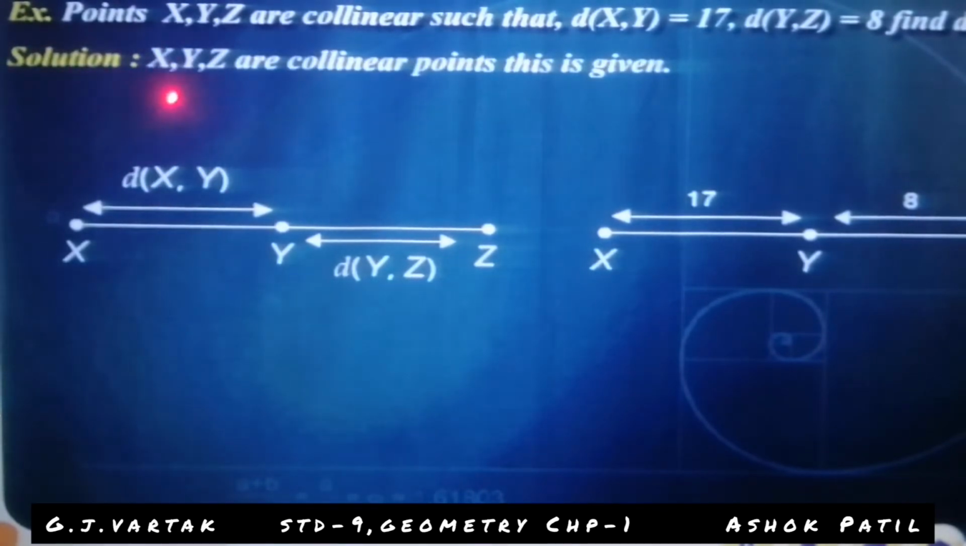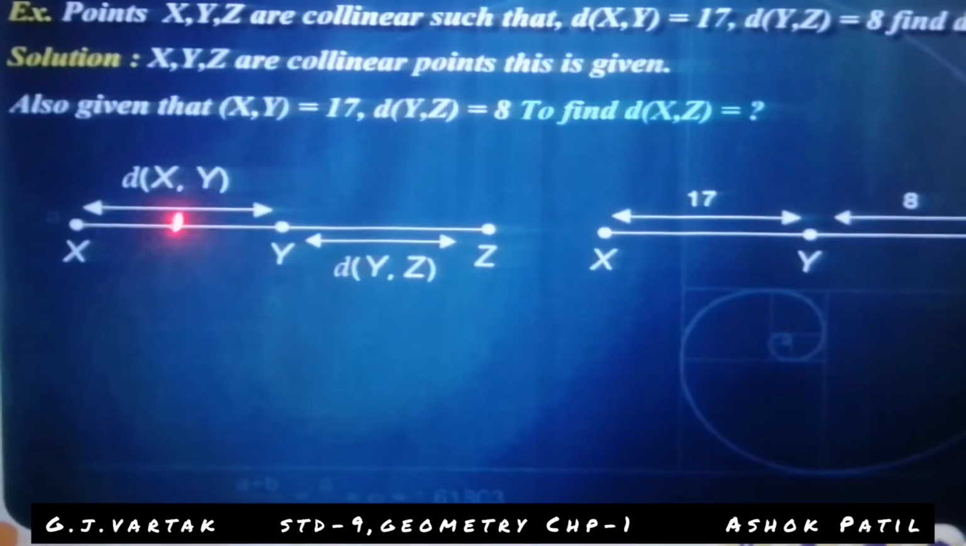Solution: x, y, z are collinear points. This is given. Also given that distance of xy is equal to 17, distance of yz is equal to 8, to find distance of xz. So you can write the distance of xy is equal to distance of yz plus distance of xz.